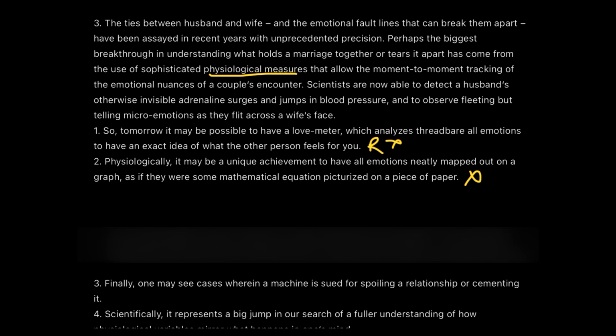The reason is that so far we are talking about a machine which will help us understand the different types of emotional changes going through a person's body, and that will never lead to breaking or spoiling of a relationship, or even if it may, it's never mentioned in the paragraph. Remember, we are talking about connecting a paragraph here, not the entire passage. So the paragraph is not talking about any negative aspects of the machine, so obviously the third one is the irrelevant option.